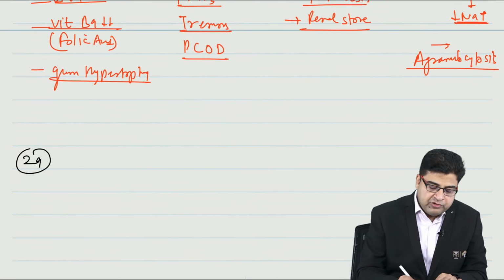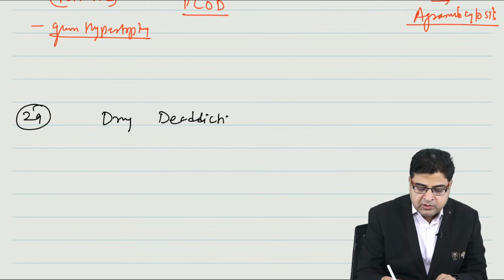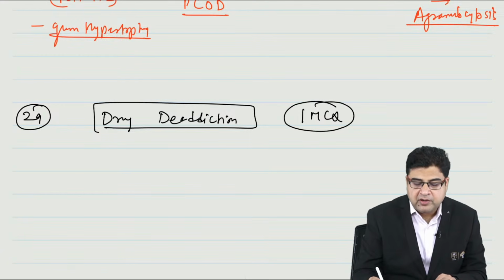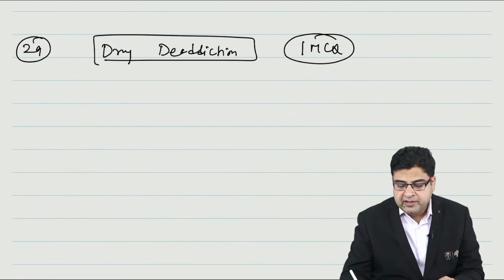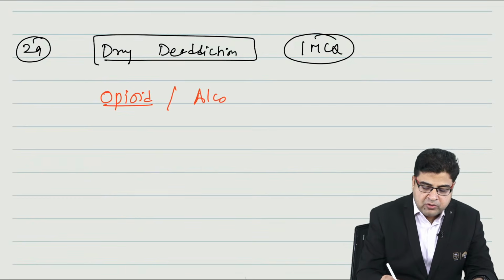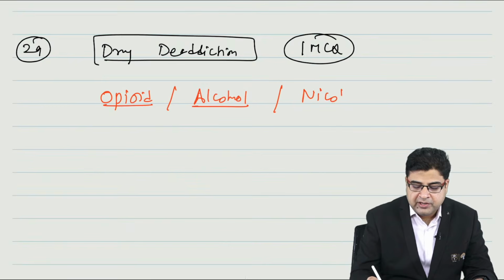Now, let's move on to topic number 29. Topic number 29 will be asked on drug de-addiction. Now, guys, one MCQ is confirmed from this topic of drug de-addiction. Every year they can ask about the opioid de-addiction treatment, alcohol de-addiction treatment, as well as de-addiction treatment of nicotine.